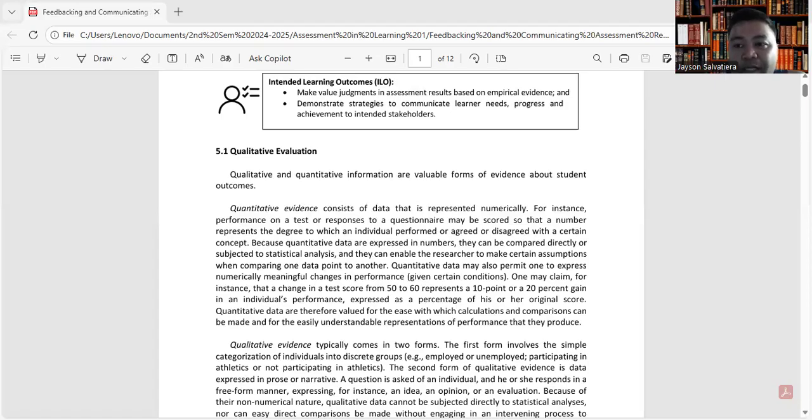So kung halimbawa naging 60 yung 50, then 10 items yung naidagdag. So 10 out of 50 is 20%.